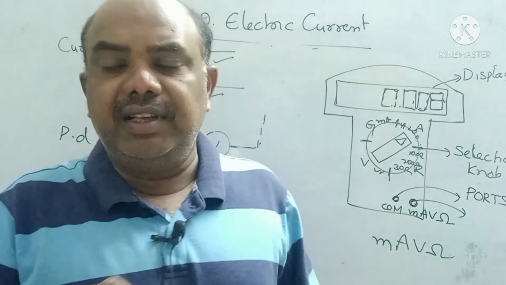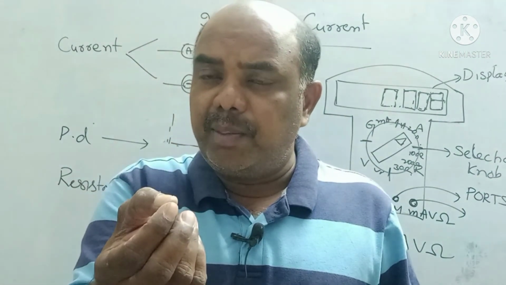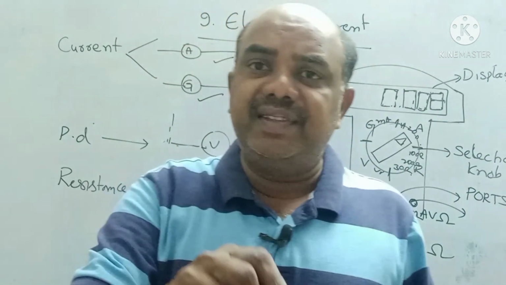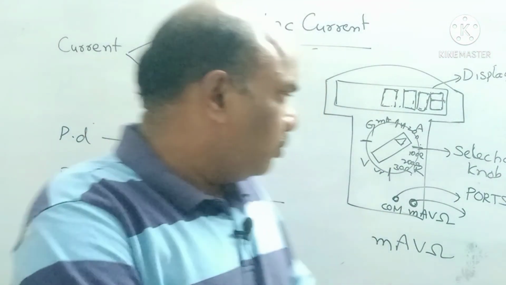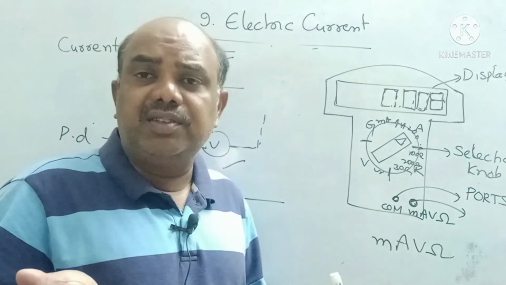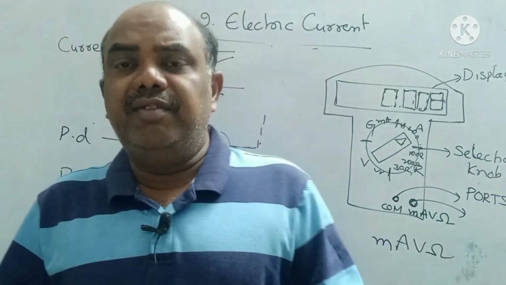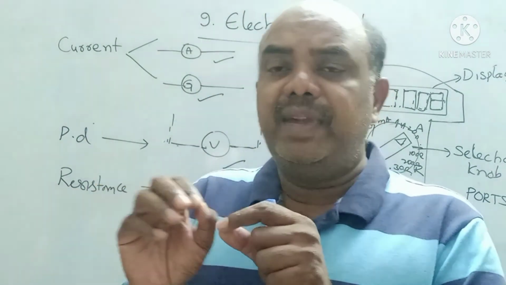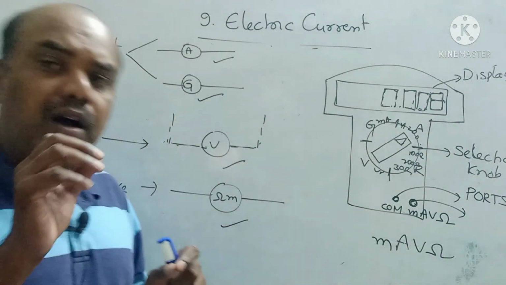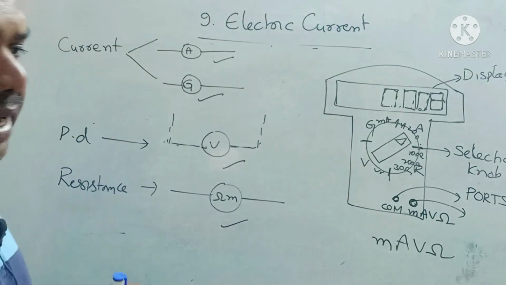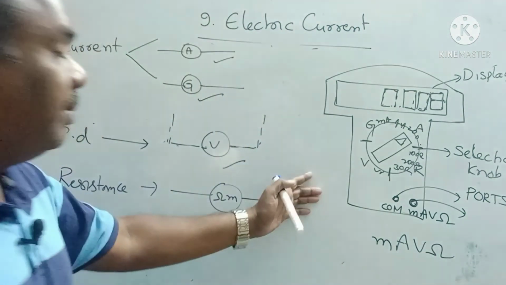By checking all these, you can conclude that if one small diode is not working properly, you can remove it and replace it so that the instrument works properly. So it is a very good instrument. Suppose your watch is not working properly, if you go to a watch center, the watch repairer will check each and every component with the help of a multimeter, find which one is not working properly in that electronic watch, and replace it with a new one so that he can repair it. This is what a multimeter is.